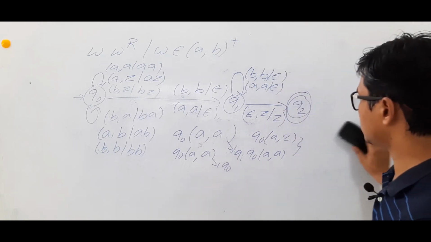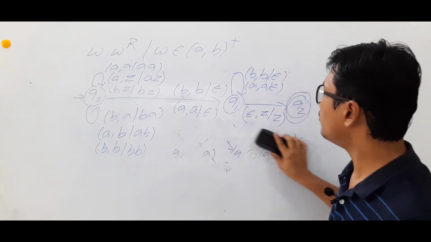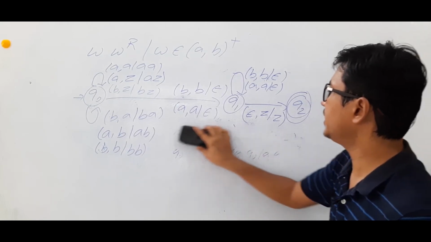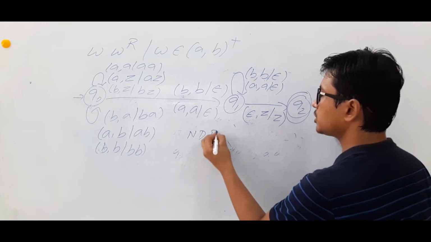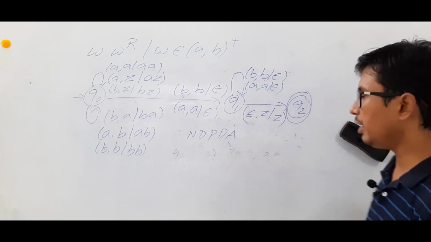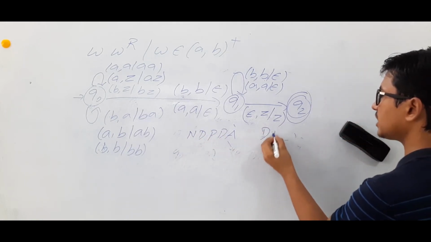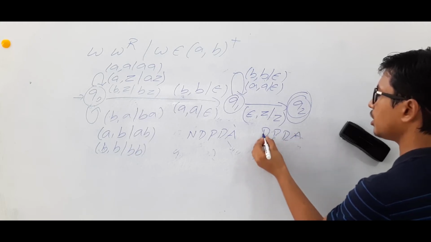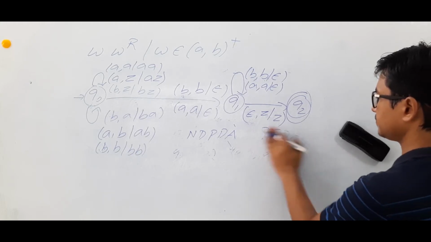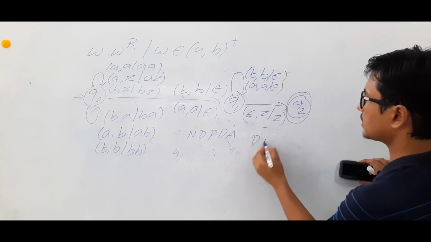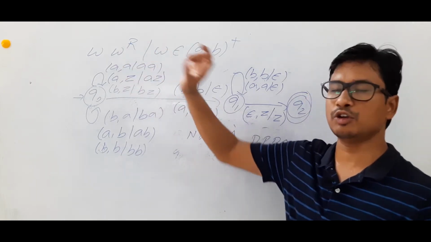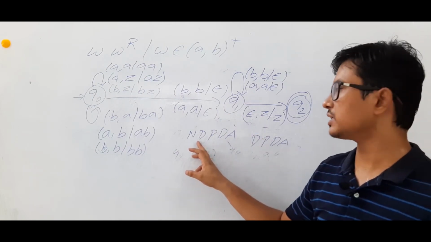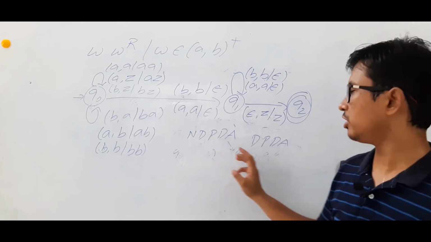So what you can say is that for this language, we can construct the non-deterministic pushdown automata. However, we could not construct a deterministic pushdown automata. Are you able to understand? For this language L, we could construct a non-deterministic pushdown automata.